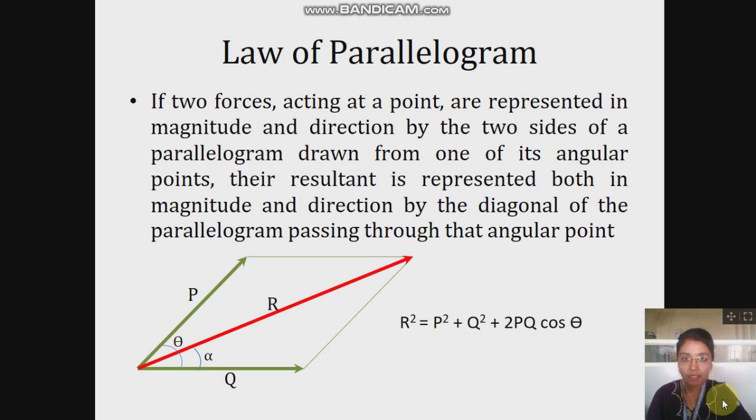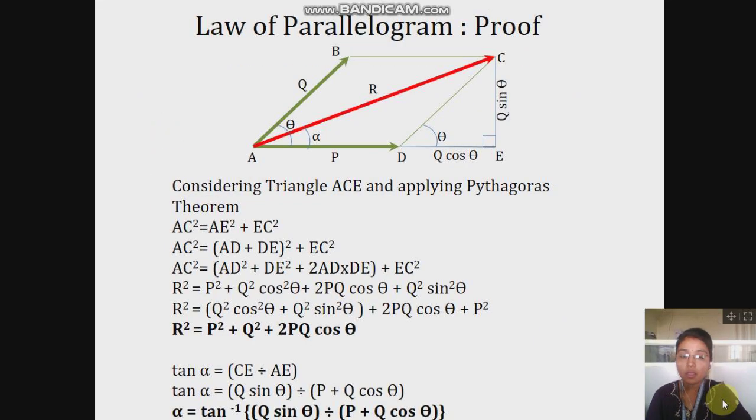So mathematically we can use the formula R squared is equal to P squared plus Q squared plus 2PQ cos theta, where theta is the angle between the two forces and alpha is the angle made by the resultant force with the second force. Mathematically, we can also prove this law.